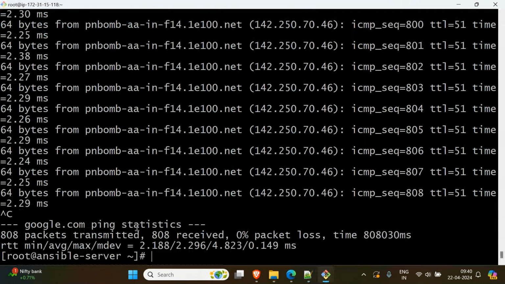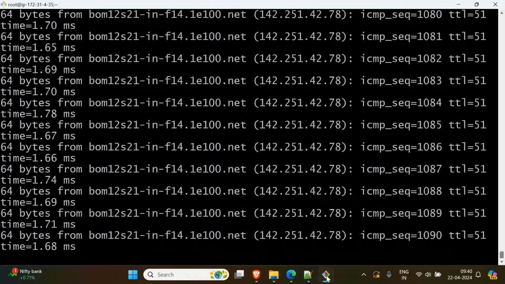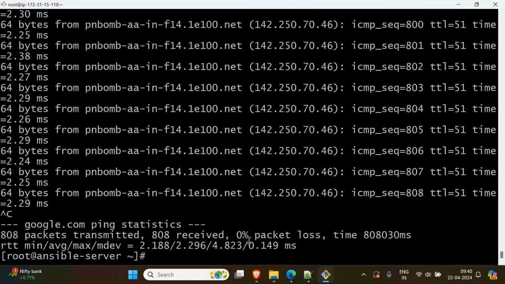So in the first session, I showed you how to change the SSHD config file, right? And then how to copy the SSH public key. I'm not showing you again just to save some time, because I am preparing them, and we have already covered those steps in the first session. But if anybody is facing an issue while doing those steps, let me know. I will show you, no problem, anytime. Don't worry, don't hesitate to ask any question. Don't think it's a silly thing, but try once. First you listen to the video. If you're still not able to do it, then let me know if you're facing any issue.